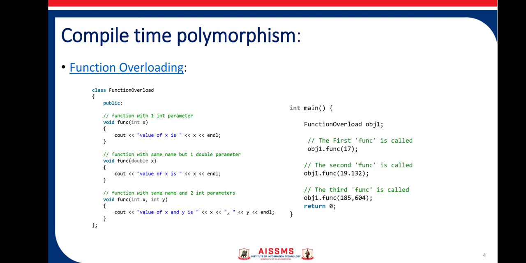Now whenever we create objects in the main function and call the function, let us see. I have created object obj1, and now I am calling a function by passing argument 17. Here you can see 17 is an integer, so it will call the function which has one parameter with integer as an argument. That is the first function it will call. In the second case, it will call the second func function, and in the third case, as we are passing two arguments, it will call the third function. So this is an example of function overloading.